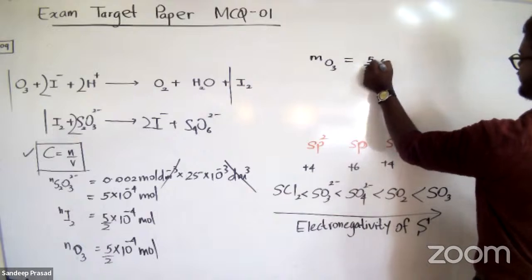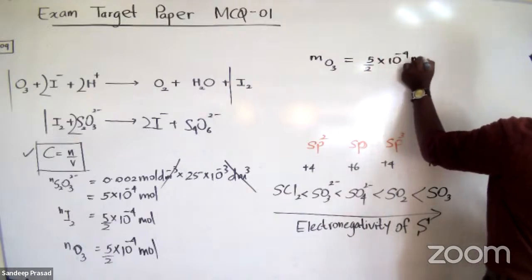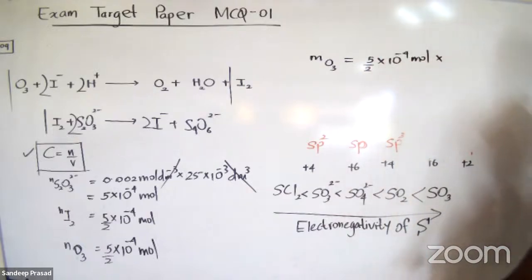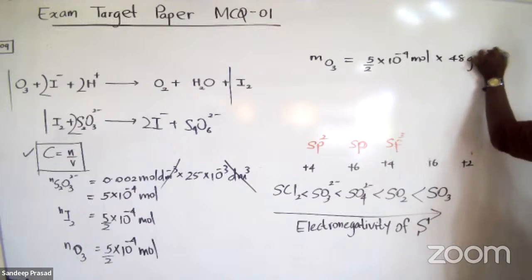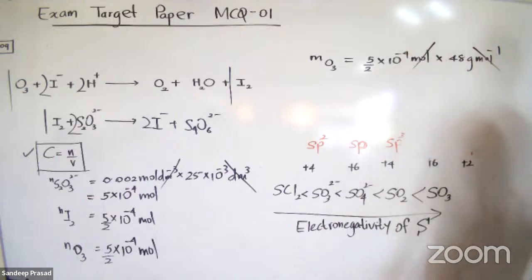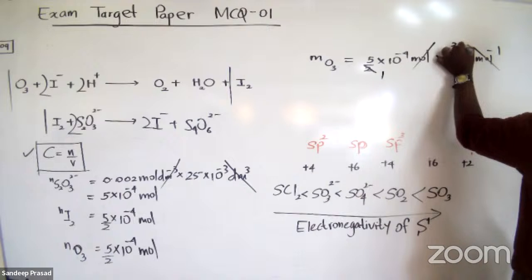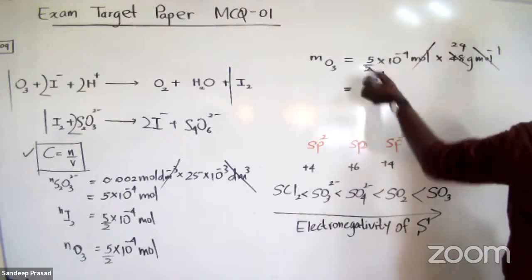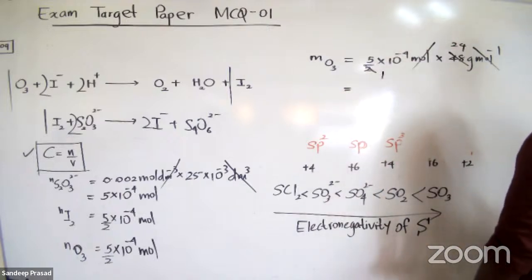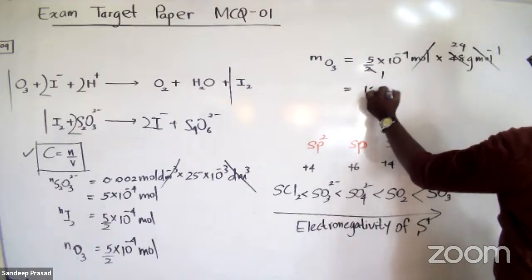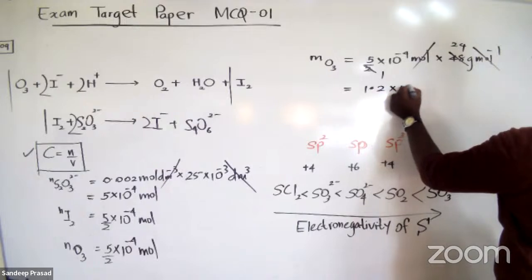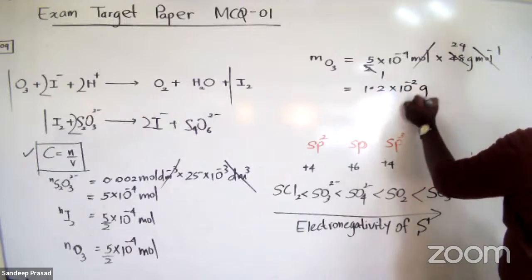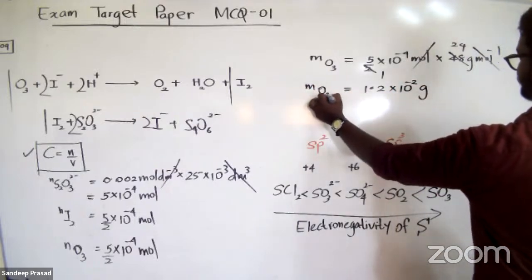5 over 2, 10 to the power minus 4 moles multiplied by the molar mass of ozone. Oxygen is 16, 16 into 3 is 48 grams per mole. So per mole will cancel off. 24 multiplied by 5, the answer is 120 into 10 to the power minus 4 grams. So we can say 1.2 into 10 to the power minus 2 grams. This is the mass of ozone that you will obtain.